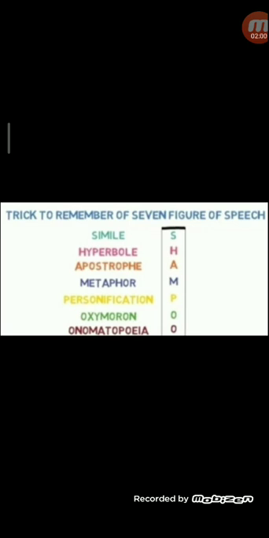Second is hyperbole. It is an exaggeration. You exaggerate something and speak about it in a way which is not possible. Example, that boy ran faster than a car. Can anyone run faster than a car? No. So it's exaggerated. You have millions of toys. Can a person have millions of toys? So it is a hyperbole. It is an exaggeration.